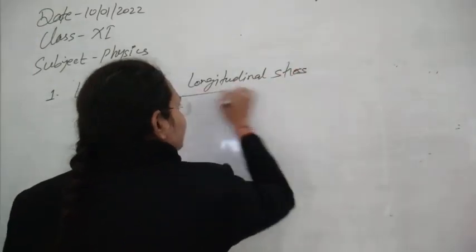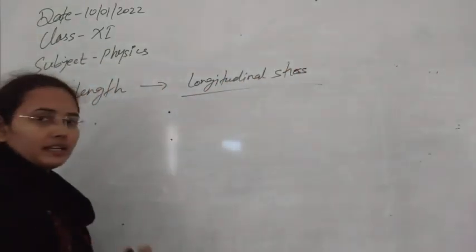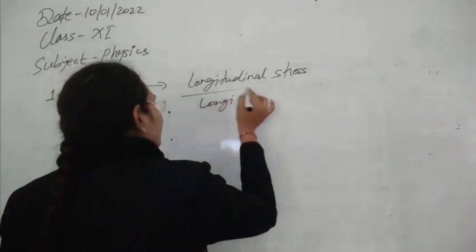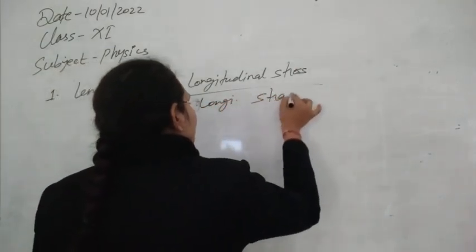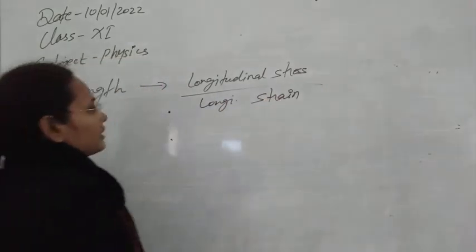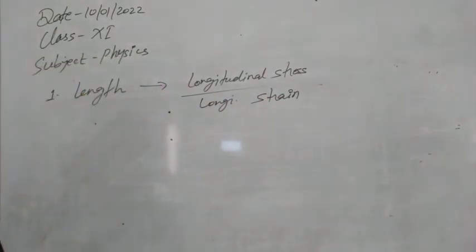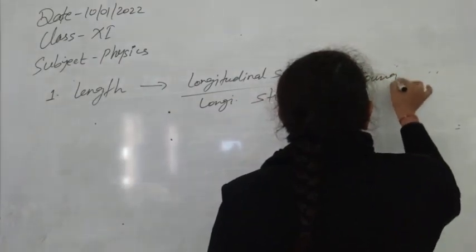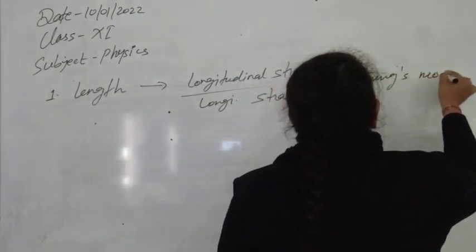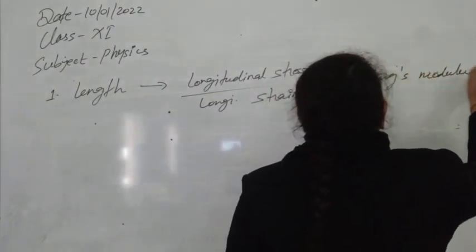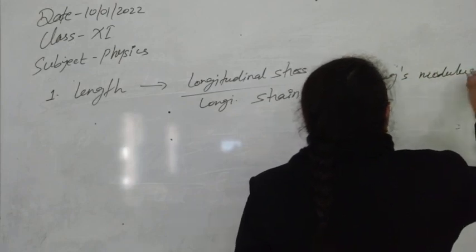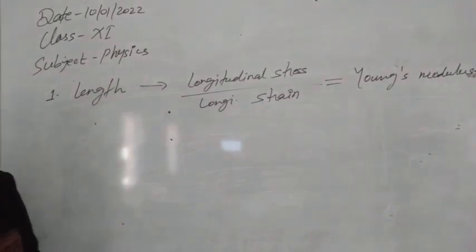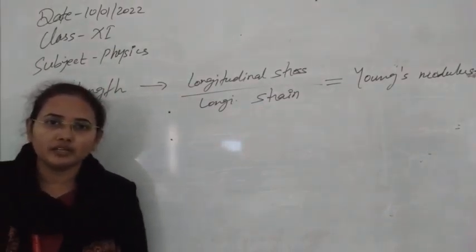And strain for the product, for longitudinal stress, again the change in length we are getting, that is also longitudinal strain. This ratio of stress and strain should be equal to the elastic constant according to Hooke's law. That is now known as Young's modulus of elasticity, and it is represented by Y. So Y is equal to longitudinal stress to the longitudinal strain.